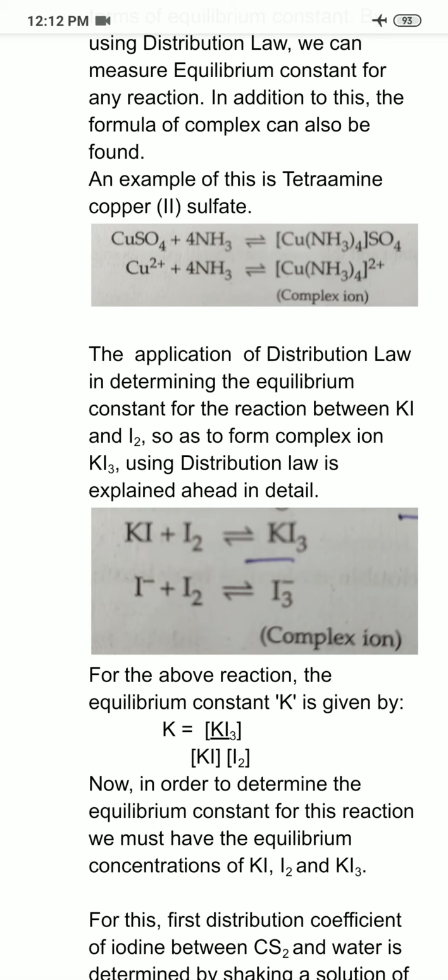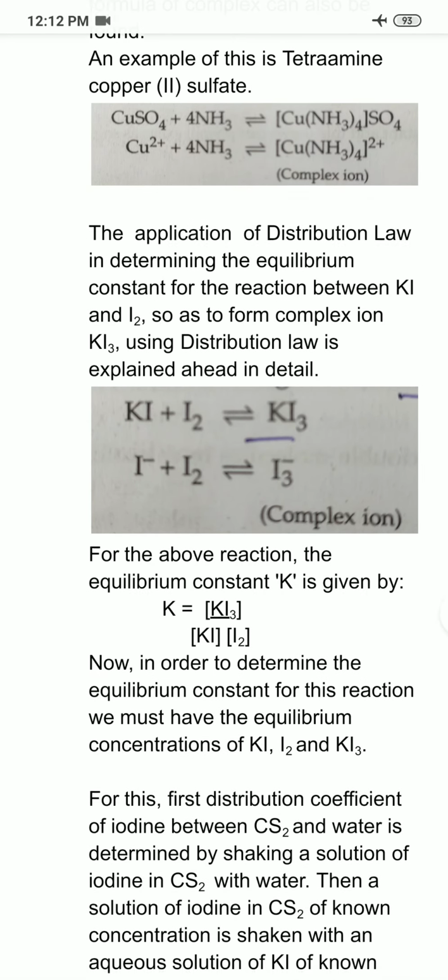But theoretically it looks quite easy. But by using distribution law, how would you determine these concentrations of potassium iodide, iodine and KI3? So for this, you need to perform an experiment.